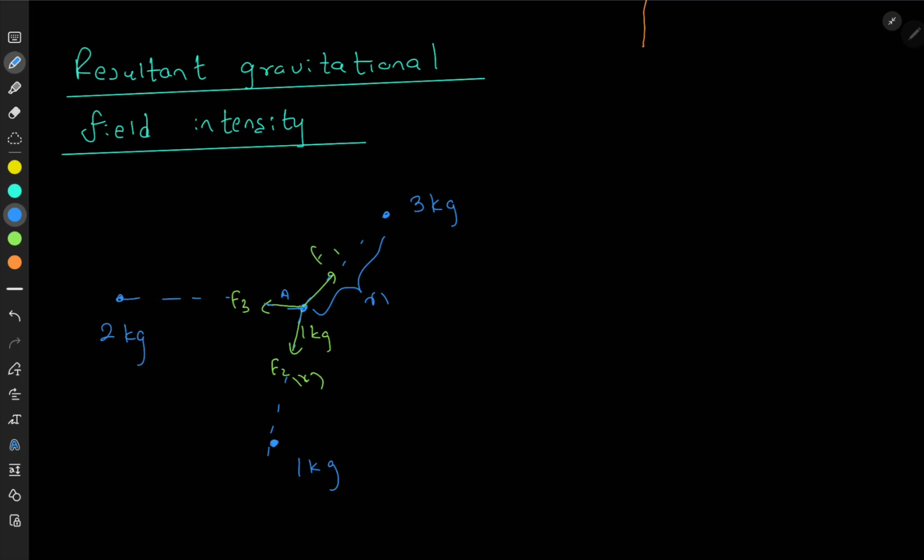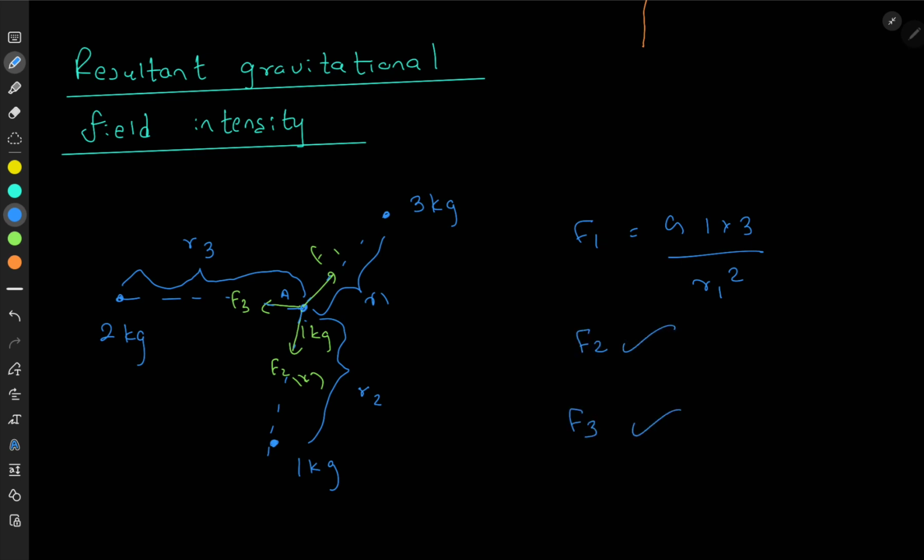You can call these distances R1, R2 and R3. So you know how to calculate F1. For example, F1 is equal to G times 1 into 3, the product of the masses, divided by the distance between them squared, R1 squared. Like that you can calculate F2 and F3.